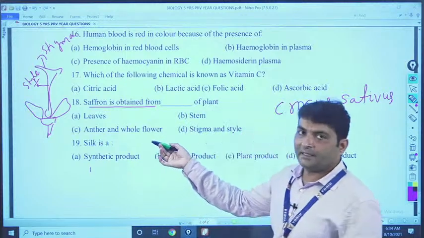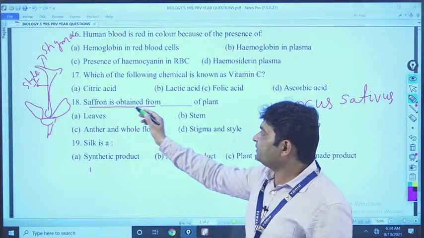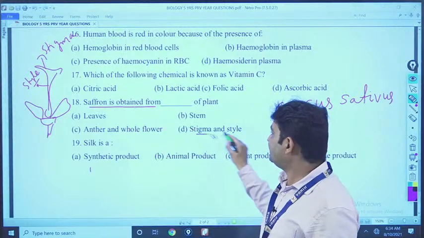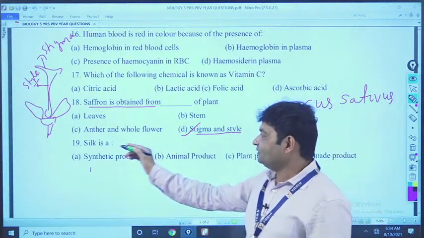Now, you will get the answer to this question. Saffron is obtained from what? Stigma and style from this plant. Clear? Now, come to next question.